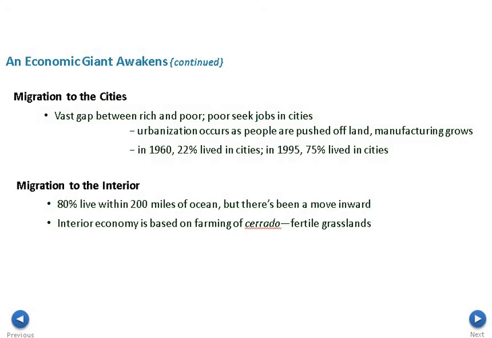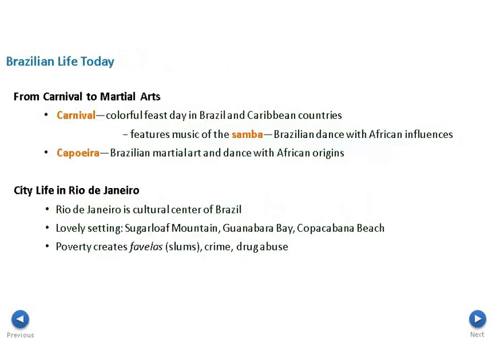Now, when they migrate to the cities, sometimes they're also going to migrate to the interior. The interior economy is based on the farming of cerrado, which is fertile grassland. So you will see this movement to the inland a little bit more than what you see in other countries.